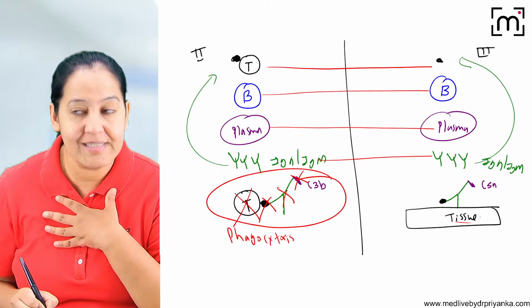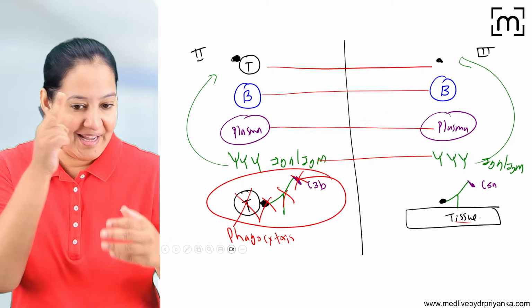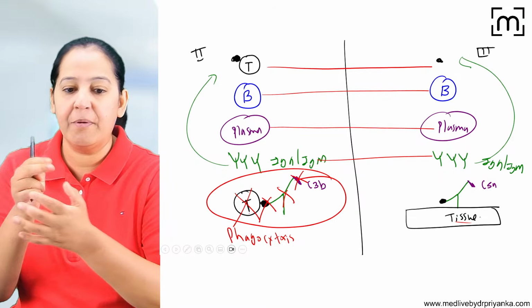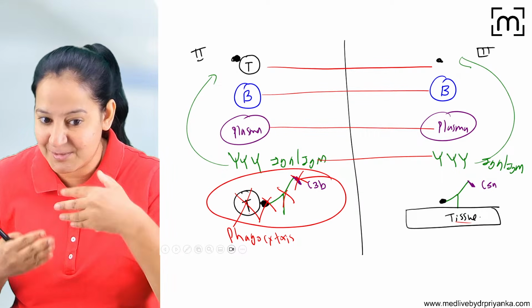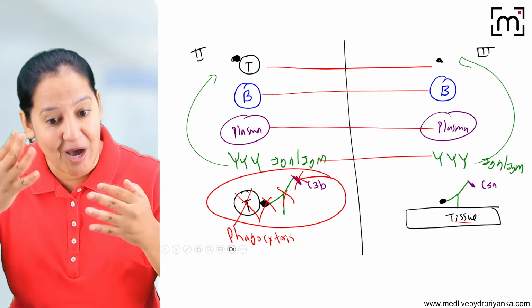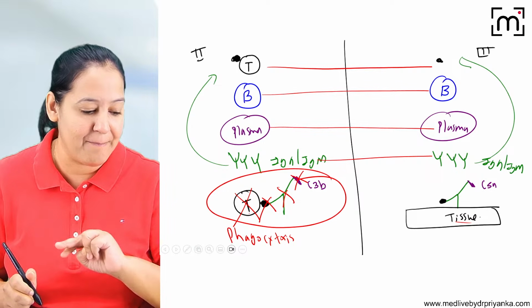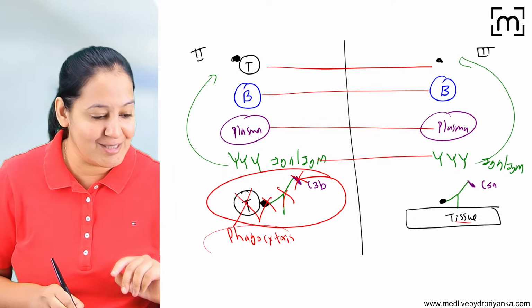What I'm teaching you, by the way, is hypersensitivity. What is hypersensitivity? A mad soldier. Killing the terrorists, it's okay, but killing country people also. My cell is my country people. Antigen is gone, I'm happy, the terrorist is gone, but along with the terrorist, my people are also gone. So that is type 2 hypersensitivity. The end result is phagocytosis.